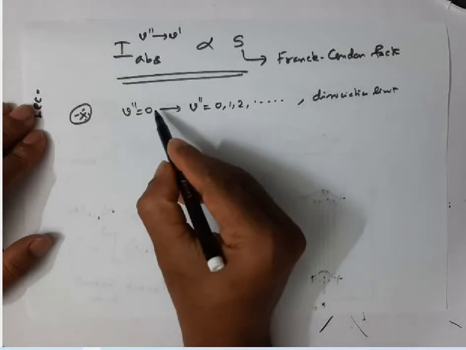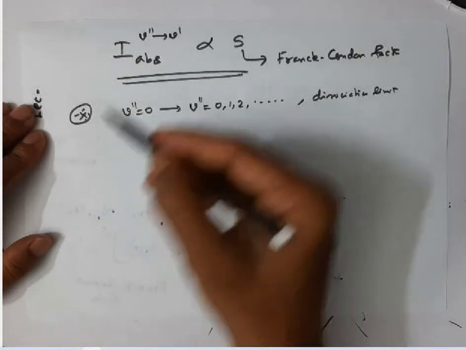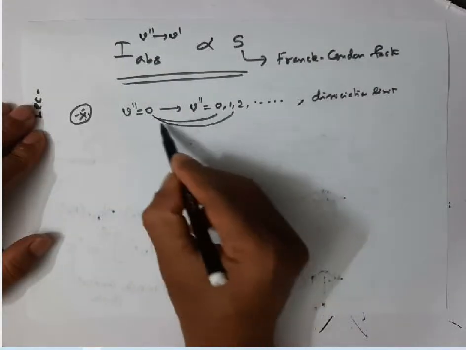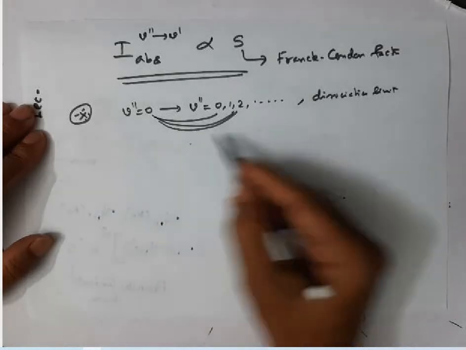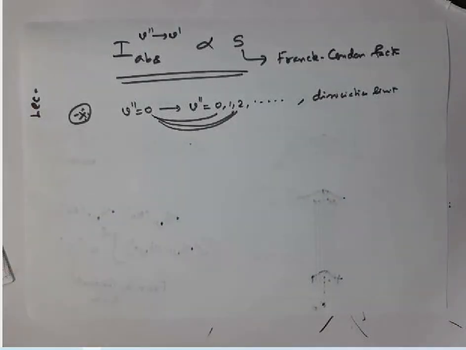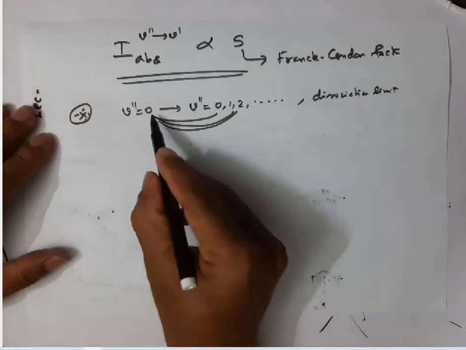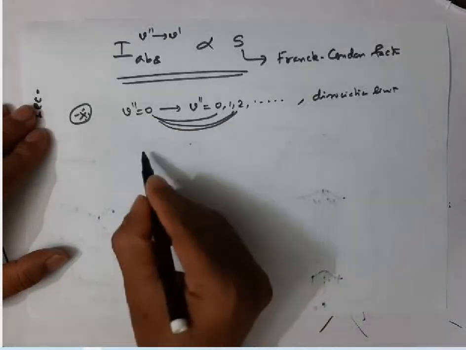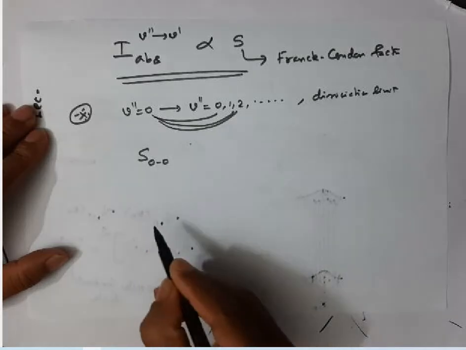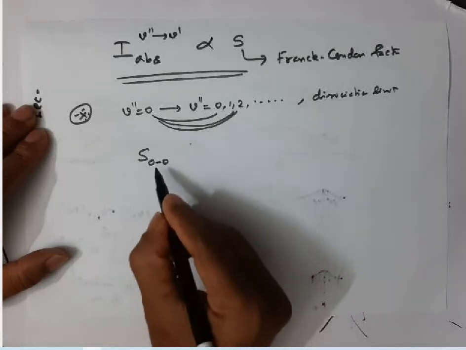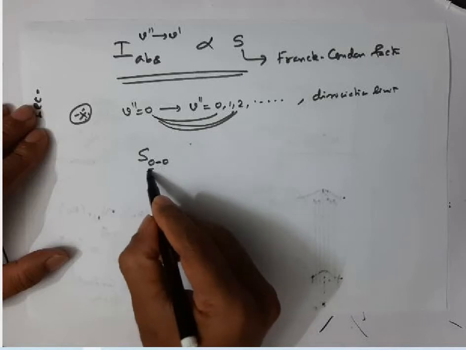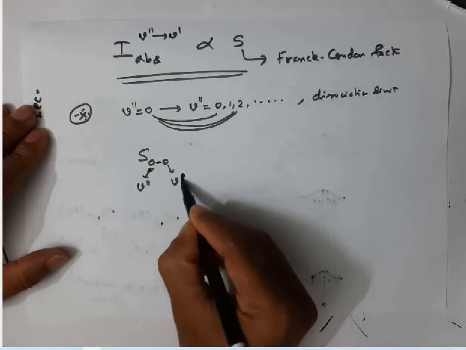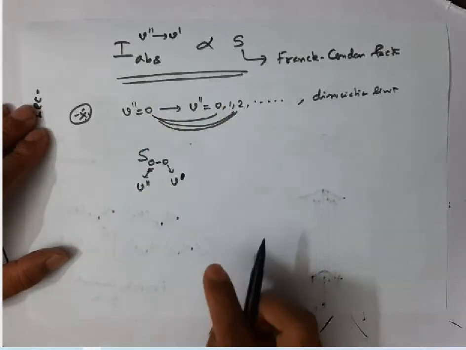If it is possible to get the vibrational lines for the 0 to 0 transition, 0 to 1, 0 to 2, 0 to 3, 0 to 4, up to the dissociation limit, then consider the Franck-Condon factor for each transition. Here the 0 corresponds to the lower vibrational level V double prime, and the other 0 corresponds to the upper vibrational state of the excited electronic state.